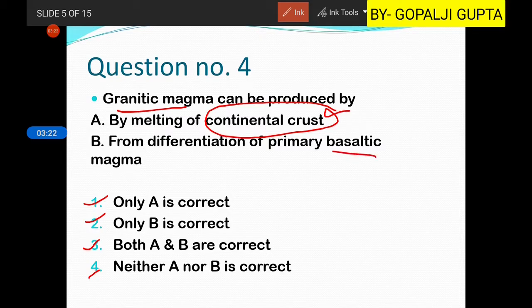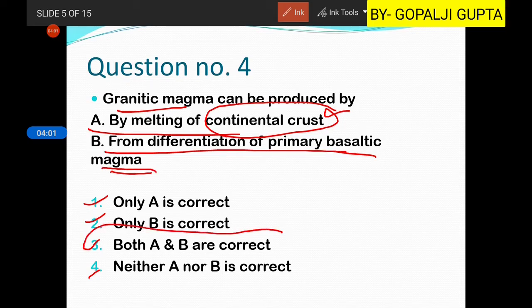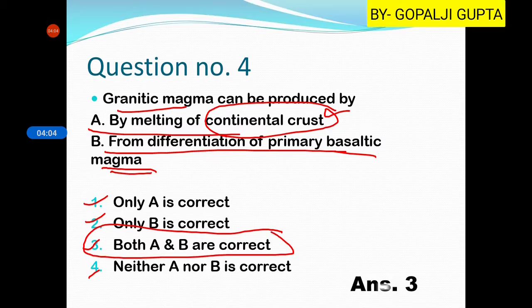Then if we talk about the basaltic magma, it is rich in magnesium and calcium, but the differentiation includes the removal of primary minerals like olivine, pyroxenes, calcic plagioclase. As the magma cools down, it becomes more silica rich and more aluminium rich, and more aluminium and silica rich means the granitic magma. So granitic magma can be produced either by melting of continental crust or from the differentiation of primary basaltic magma. So here both A and B are correct, and hence the third option will be the right answer.